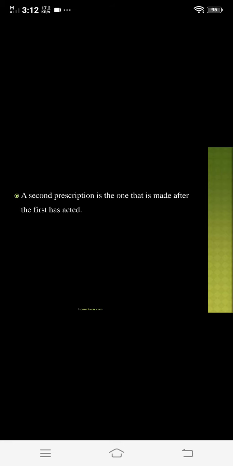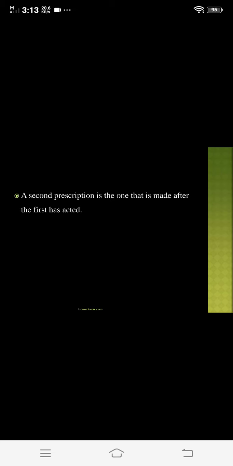Acute exacerbation of chronic diseases means a patient is suffering from chronic disease but in between he has an acute exacerbation of his complaint, that is, his complaints are increasing in between. In that time, those symptoms we call an acute exacerbation of chronic diseases, and for these complaints you have to give some remedy to the patient, and that we call a second prescription during the acute exacerbation of chronic diseases. Then next, symptoms disappear but no relief is felt. That is, symptoms disappear in a patient but the patient doesn't feel relief. That condition also indicates the second prescription.